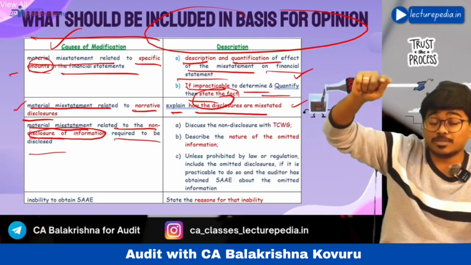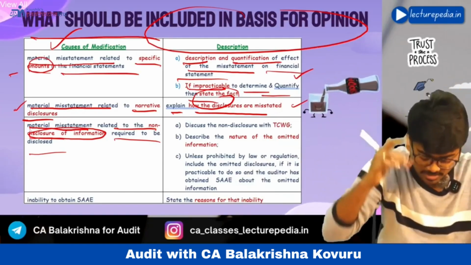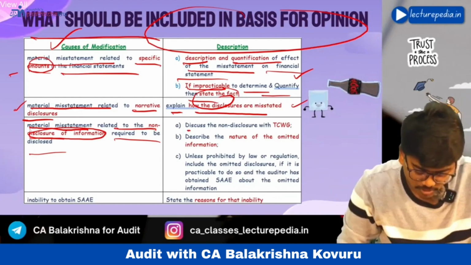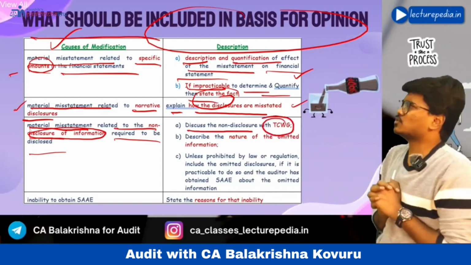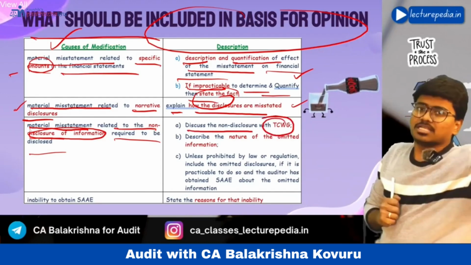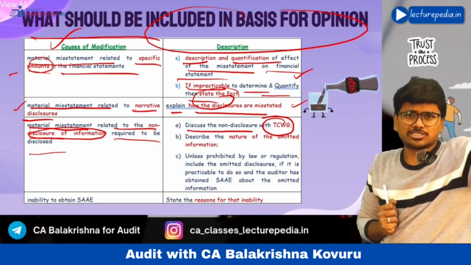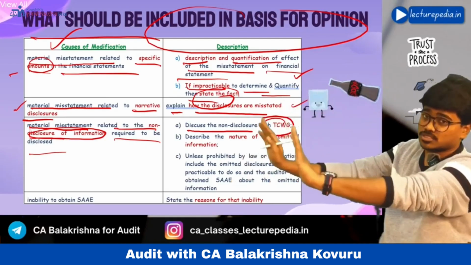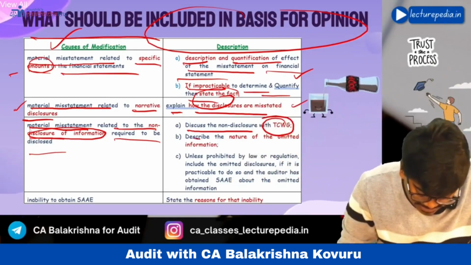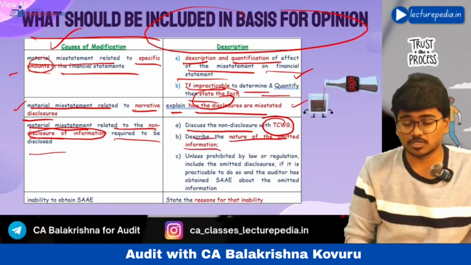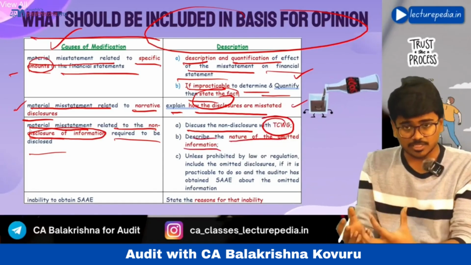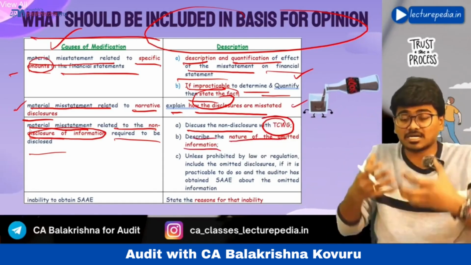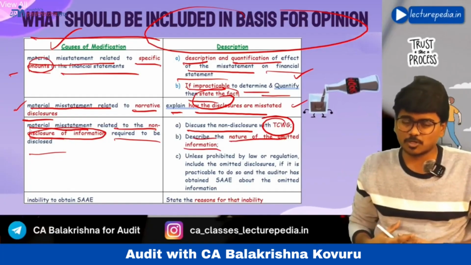Then what should be included in the basis for opinion paragraph? See, discuss the non-disclosure with those charged with governance. First of all, you have to discuss with those charged with governance that in the applicable financial reporting framework this disclosure has to be given, but in the financial statements the disclosure is not given. Then describe the nature of the omitted information. What is the nature of such omitted information? You need to clearly describe it in the basis for opinion paragraph.